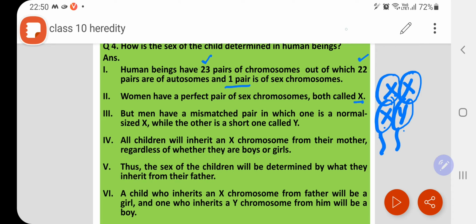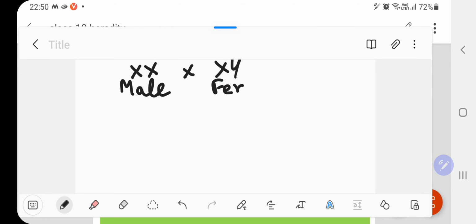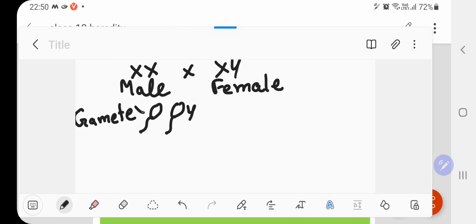I will show you how to make a cross. So when you have to make a cross, you simply write XX male, okay, and cross with XY female. Okay, these are the parents, male and female. Now you will show gamete. Gametes are of two types. It can be sperm X and sperm Y. So like this you can show. Okay, no need to make the picture of male and female here. Simply you write the genotype. और जो egg होंगे वो सभी same type के होंगे।